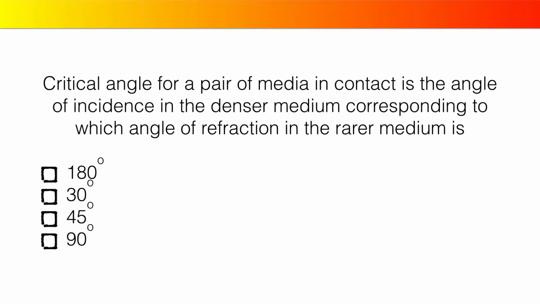On YouTube. Critical angle for a pair of media in contact is the angle of incidence in the denser medium corresponding to which angle of refraction in the rarer medium? 180 degree, 30 degree, 45 degree, 90 degree.